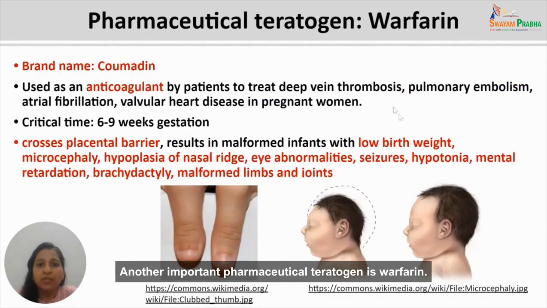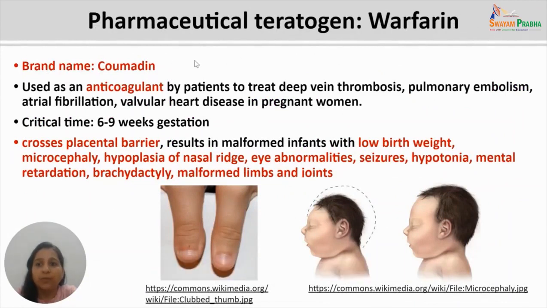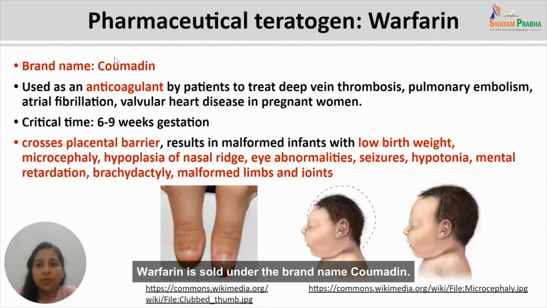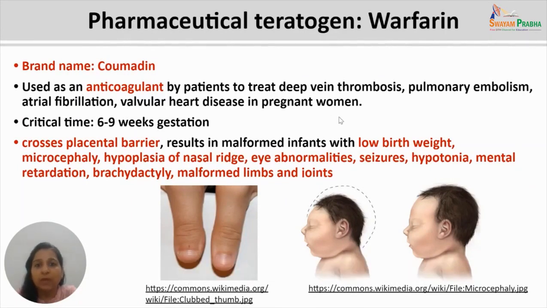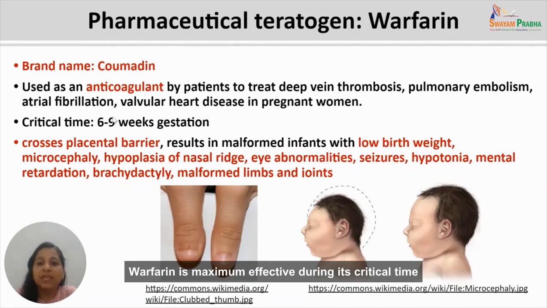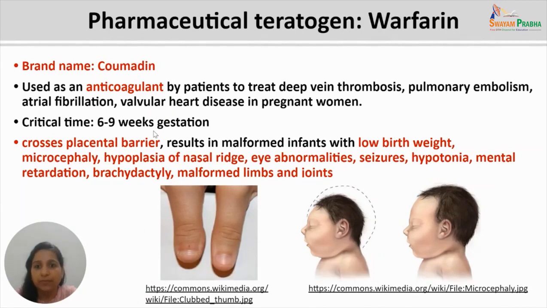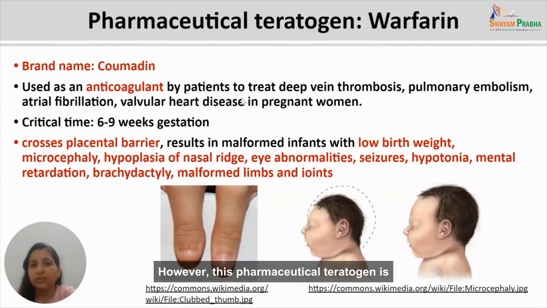Another important pharmaceutical teratogen is warfarin. Warfarin is sold under the brand name Coumadin. Normally, it is used as an anticoagulant by patients for the treatment of deep vein thrombosis, pulmonary embolism, atrial fibrillation, and in valvular heart disease, even in case of pregnant women. Warfarin is maximum effective during its critical time, that is between 6 to 9 weeks gestation. However, this pharmaceutical teratogen is able to cross the placental barrier.